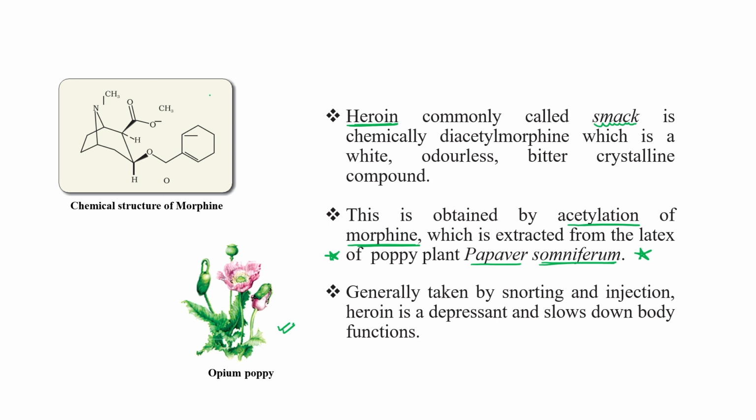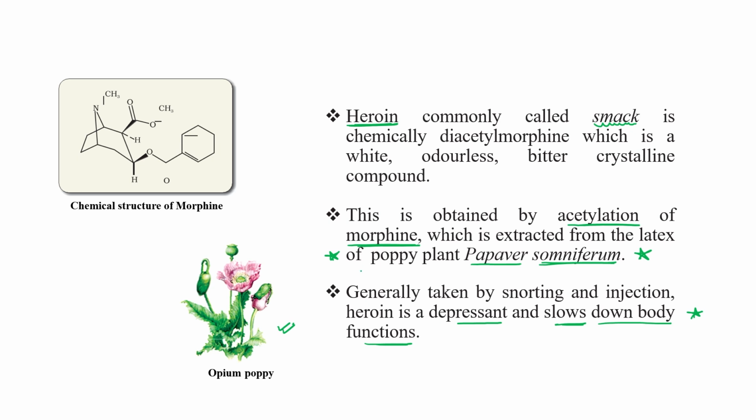As you can see, this is the chemical structure of morphine. Generally, morphine is taken by snorting and injection, and heroin acts as a depressant and slows down the body's functioning. This is its symptom: a slowing down effect. The first type of opioid drug is heroin.